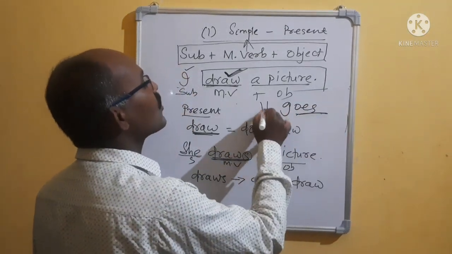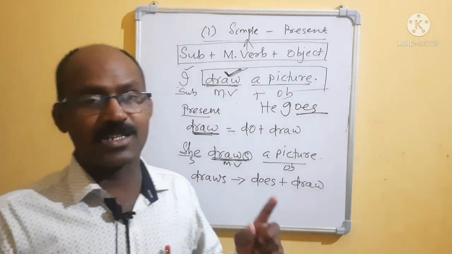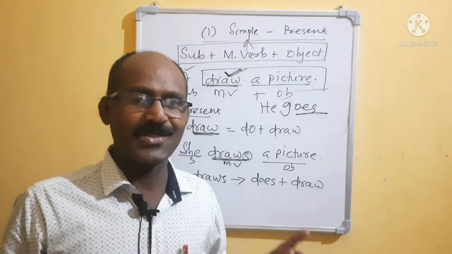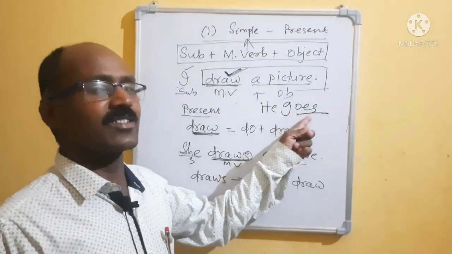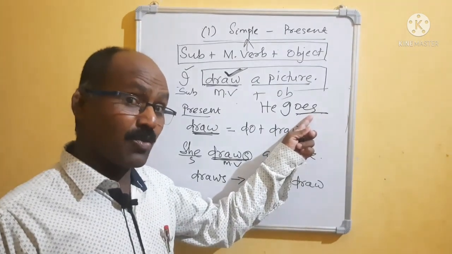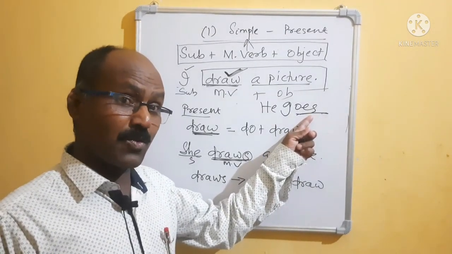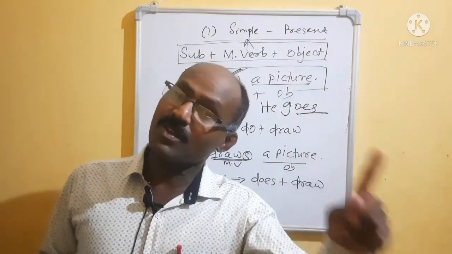He goes. She goes. We cannot say he go; we can say he goes, because he is singular, but the verb takes S or ES. It seems like plural, but it is not plural. Please remember, if in a noun we use S or ES, that becomes plural.